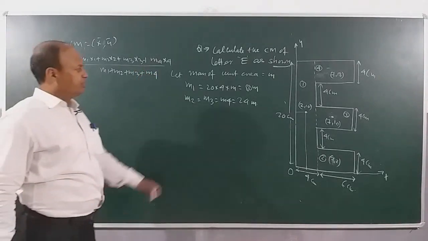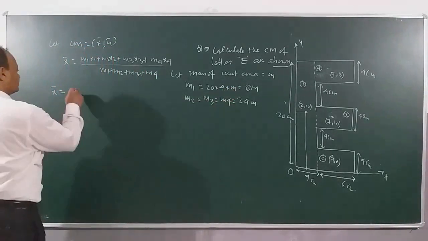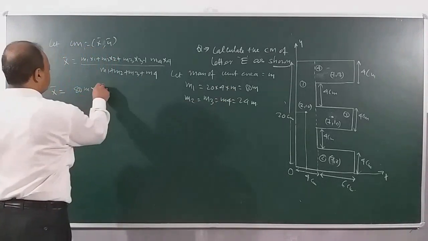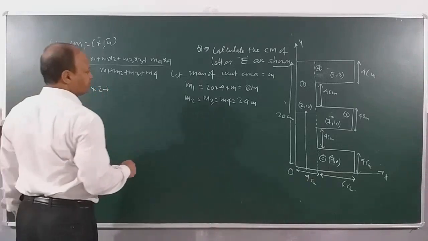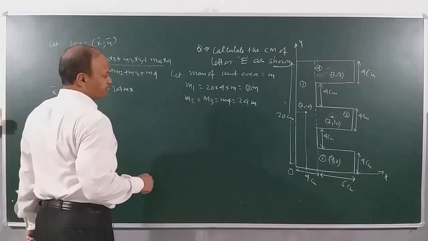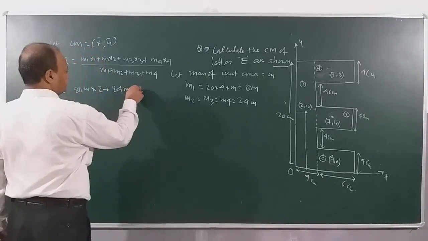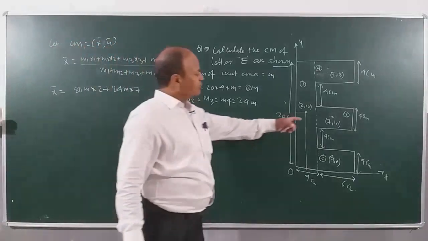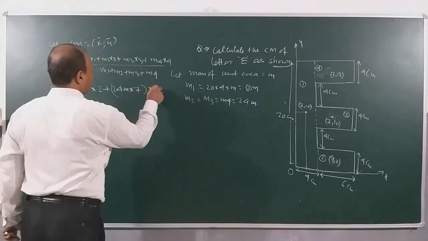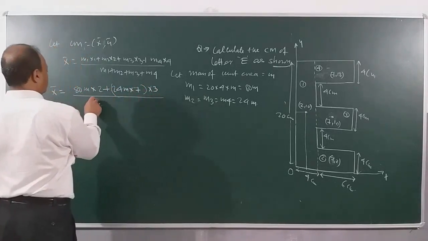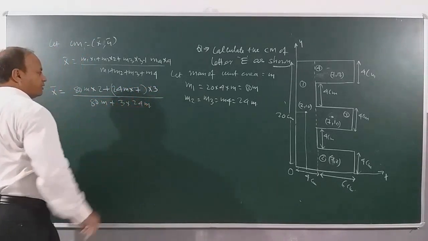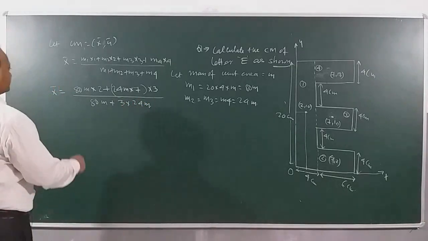If you see, m1 is how much? 80m, into x1. How much is x2? Plus m2 is how much? 24m. And how much is x? X is 7. In each case it is what? 7, 7, 7. So I can multiply this by 3, since 3 blocks are there. Divided by the total mass, 80m plus 3 into 24m. Clear?